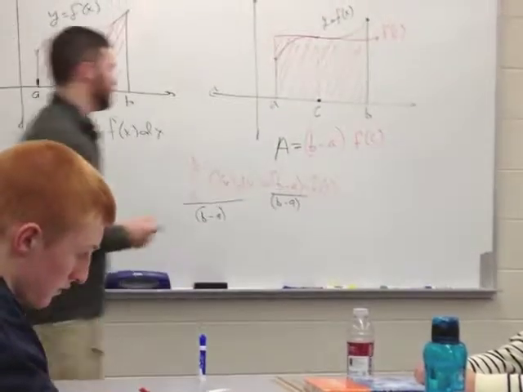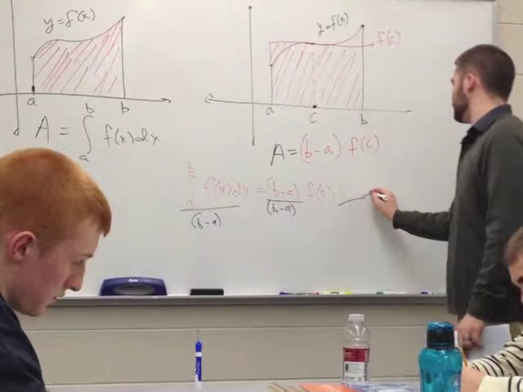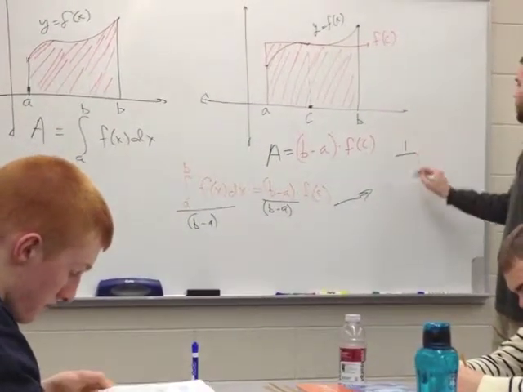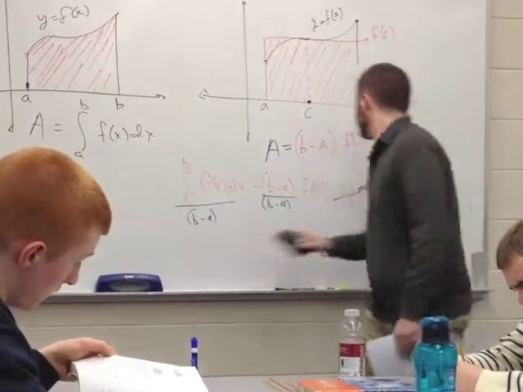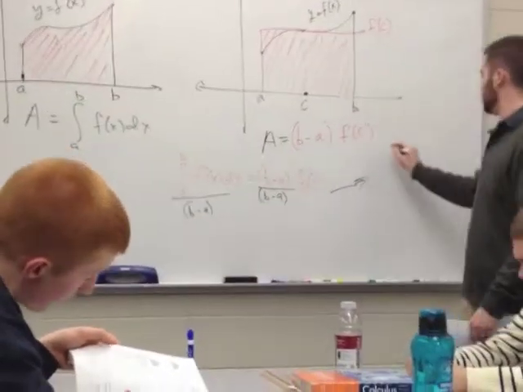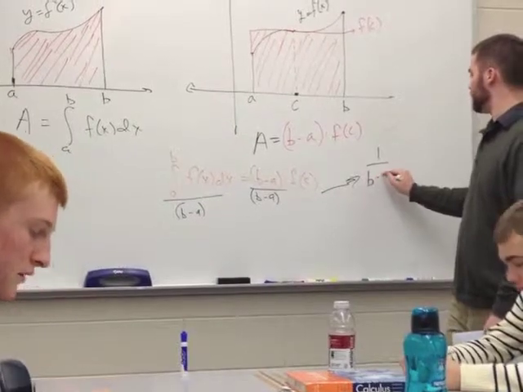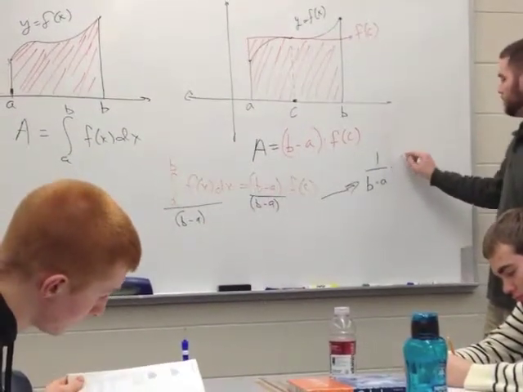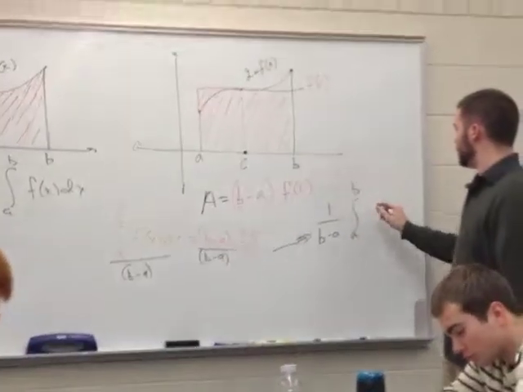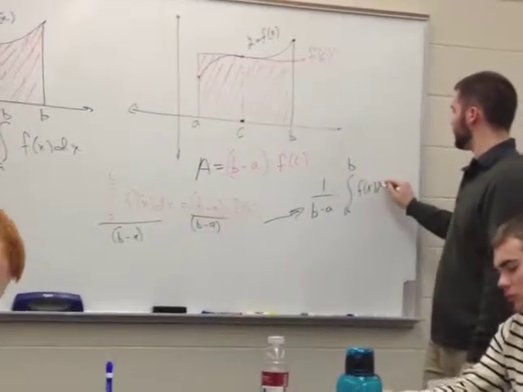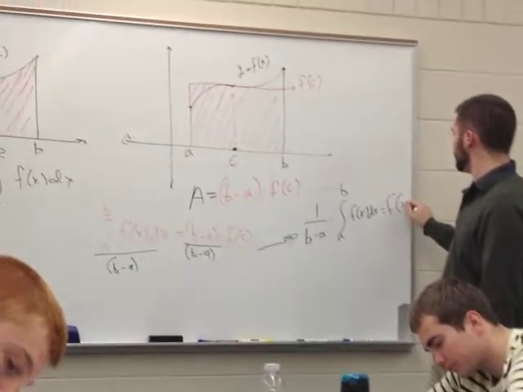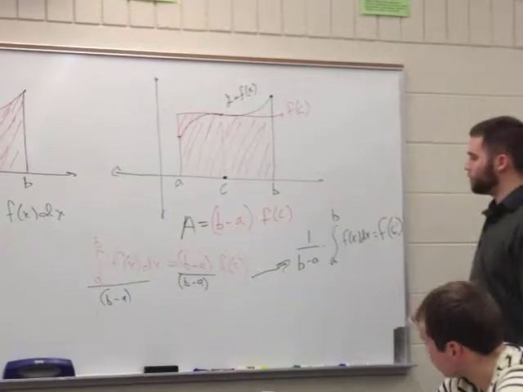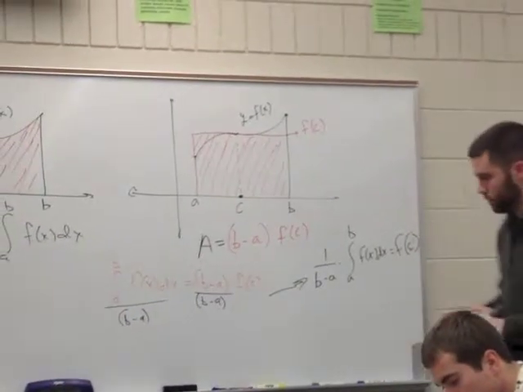Yeah. Okay, sorry, I ran out of vertical space here. But so we could say this, that 1 over b minus a, right, divide by b minus a, times the integral from a to b of f of x dx equals f of c. So that's the proof for the mean value theorem for definite intervals.